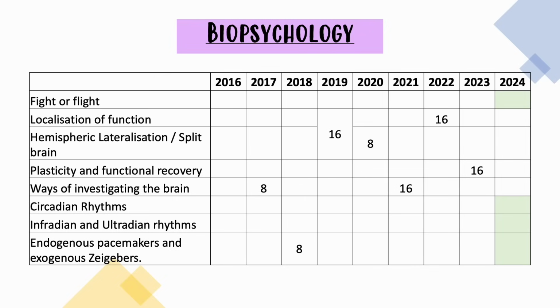I've also added a little bit of a rogue topic here, and that is fight or flight. I'm not entirely convinced that it would come up, and if it did, it would definitely be an 8 marker rather than a 16 marker, I think. But AQA have been including some tricky questions in the last couple of years that a lot of people, me included, didn't see coming. So a small part of me is wondering whether it's something that they would do, especially as fight or flight is named in the spec, and so technically it's fair game.